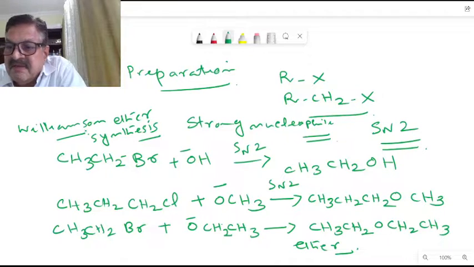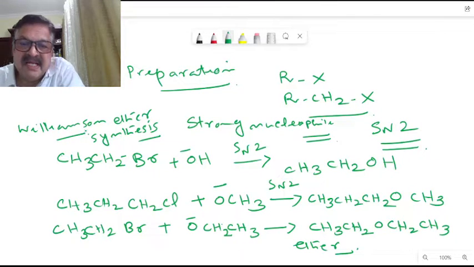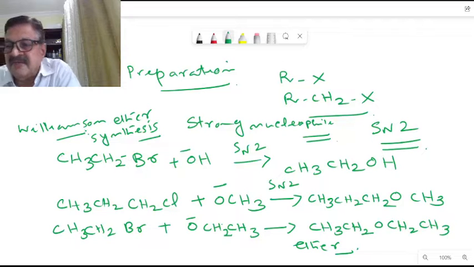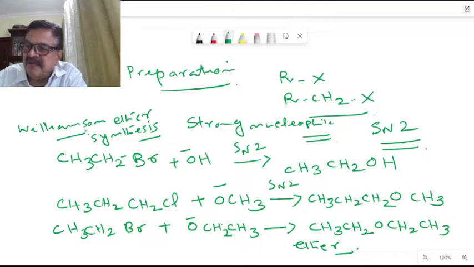So what is meant by the Williamson ether synthesis? That is an alkyl bromide reacting with a strong nucleophile by an SN2 mechanism, forming an ether, a symmetrical ether as well as an asymmetrical ether. We have seen two different types of ethers can be produced. So this is the most common method of preparation of ether, known as Williamson ether synthesis. Now, unsymmetrical ethers can be prepared in two different ways, but often only one path will be preferred here.